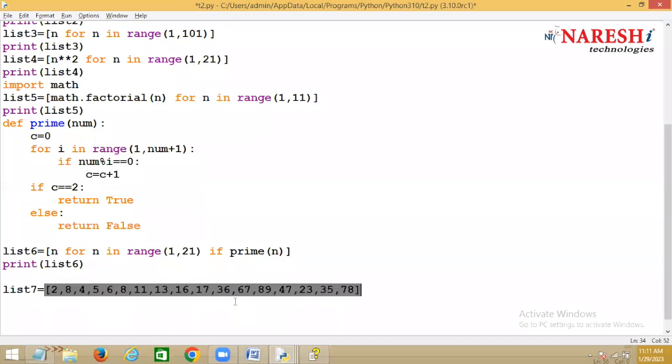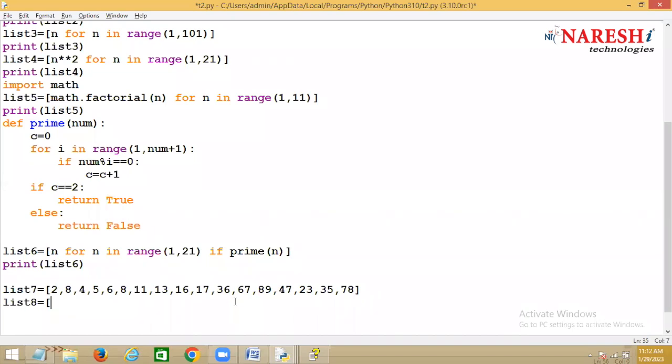Like this I have a list, list 7. Now my requirement is grouping. I want to create a list 8 and separate all even numbers from list 7 and put them in list 8. This is called clustering or grouping.